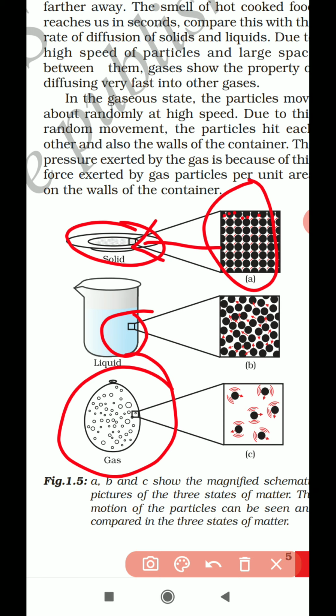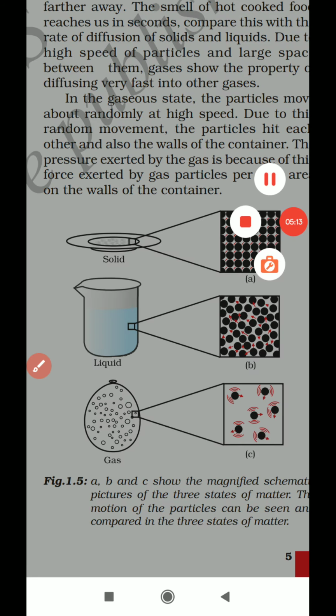So in solid, all the particles are very compactly arranged, that is why we cannot compress a solid. Whereas in liquid, there is some small space between the particles, that is why we can compress a liquid a little bit, but it is not as easy as gas, because in gas the space between the particles is very high, that is why it is easily compressible.